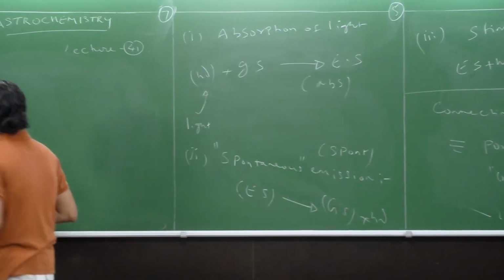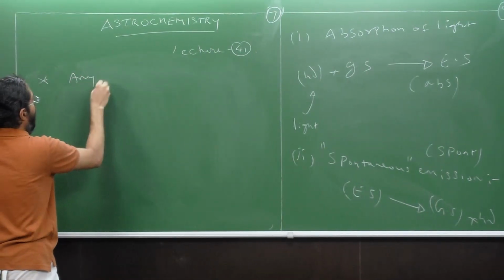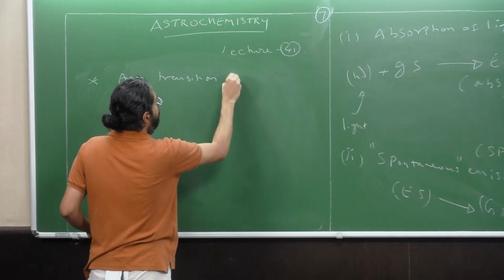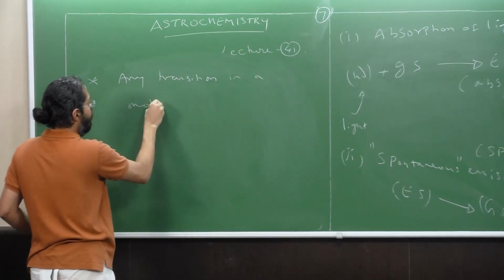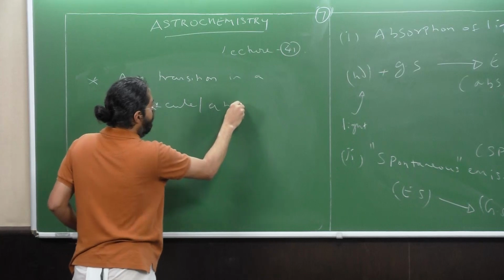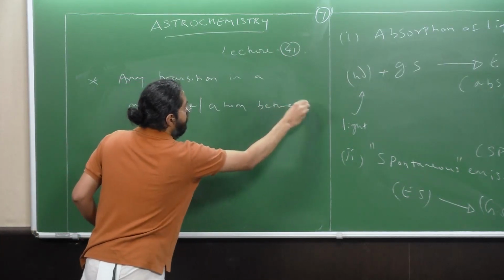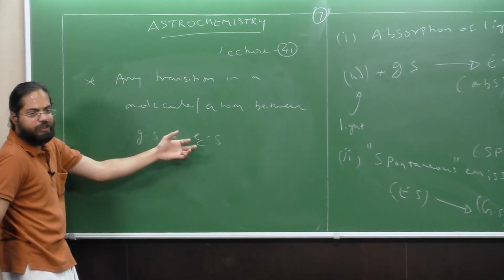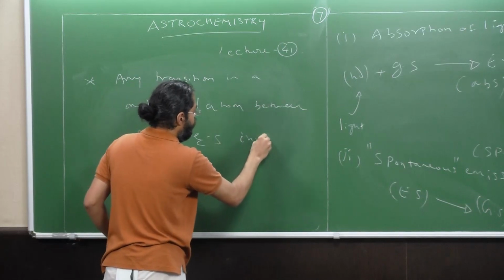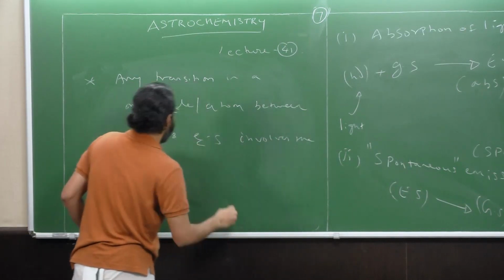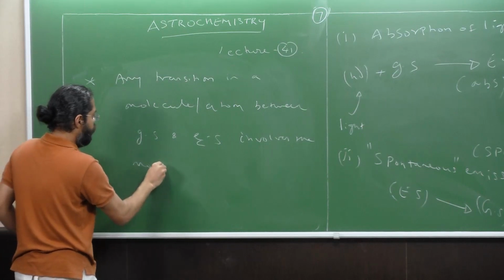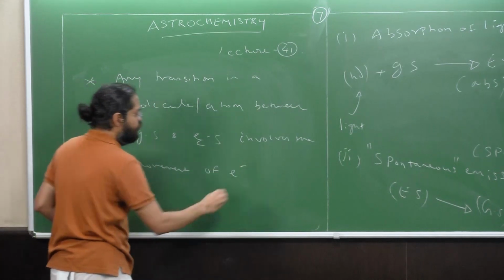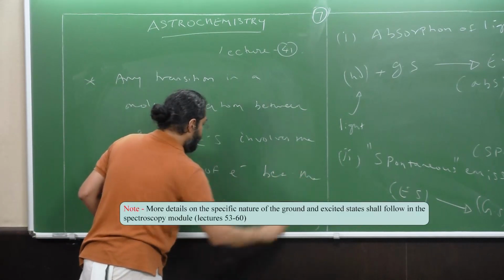I'll write it down. Any transition in a molecule or atom between the ground state and excited state, I'm just calling them GS and ES, involves the movement or transition of electrons between the two states.